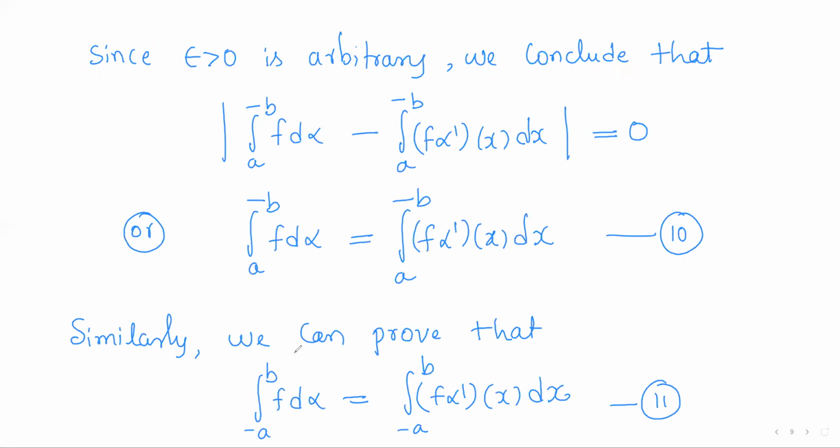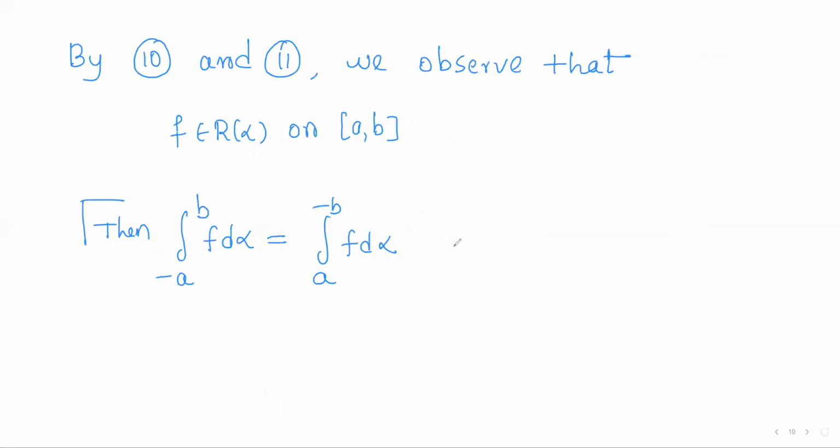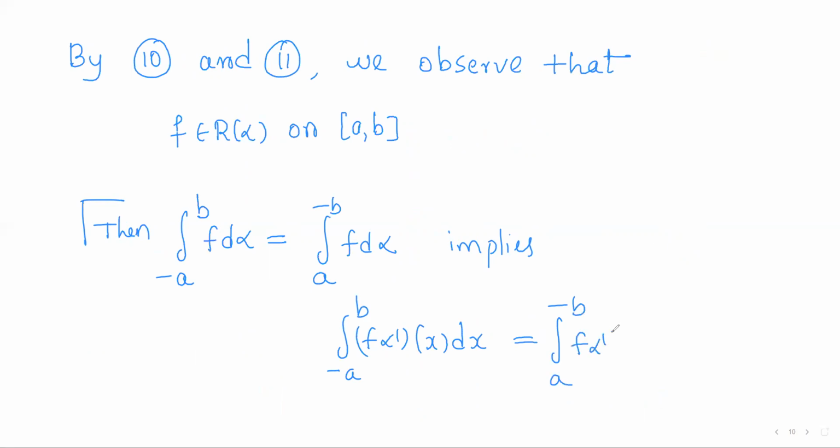So left hand sides of these two equations are equal, which means right hand sides of these two equations should also be equal. That is, the lower Riemann integral of f into alpha dash of x dx is equal to the upper Riemann integral of f into alpha dash of x.